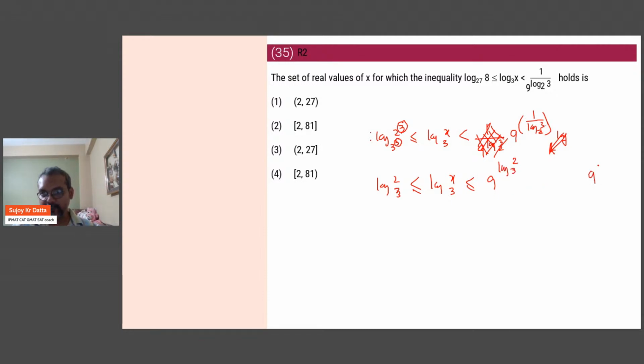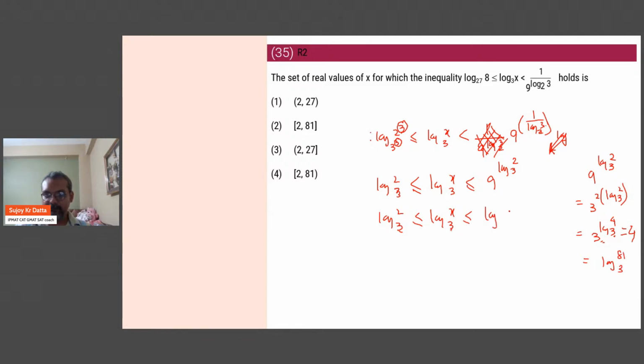Now if you look at this one, 9 to the power log of 2 base 3 can be written as 3 squared log of 2 base 3. So that would be 3 to the power log of 4 base 3. And since these two are the same, this will be 4. Okay. So we end up with log of 2 base 3, log of x base 3, 4. And then this 4, since everyone has a base 3, we can just write it as log of 81 base 3. 3 to the power 4 is 81, just to keep the parity.